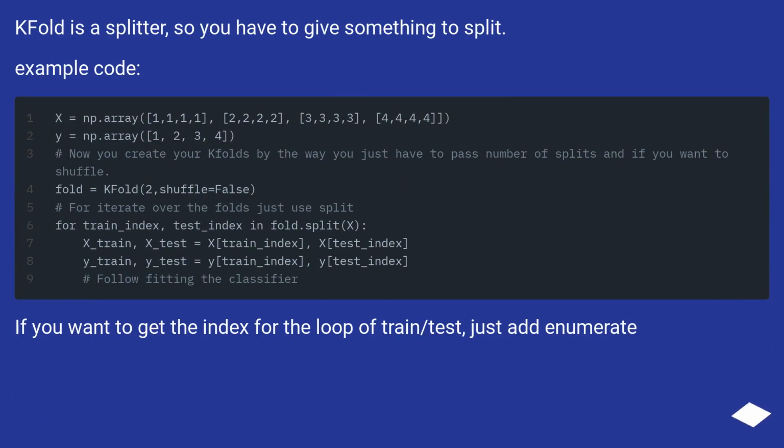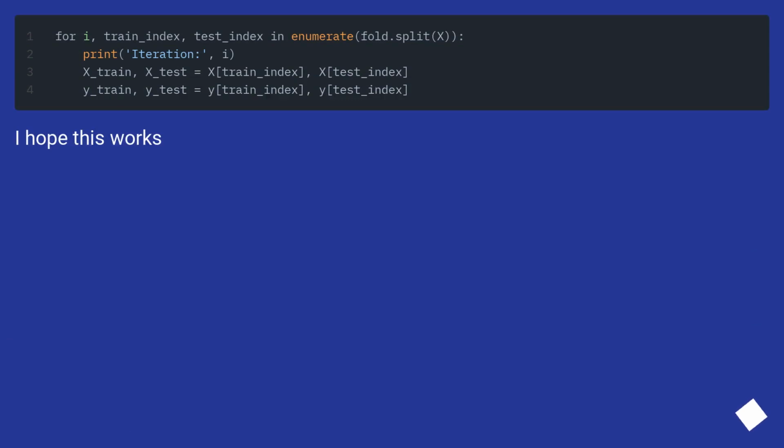KFold is a splitter, so you have to give something to split. Example code. If you want to get the index for the loop of train/test, just add enumerate. I hope this works.